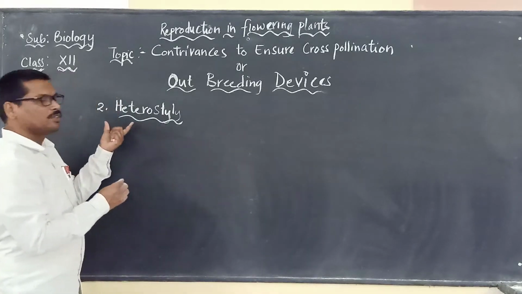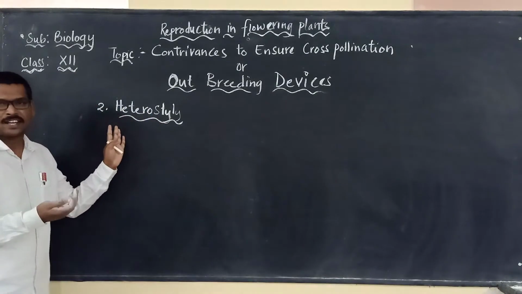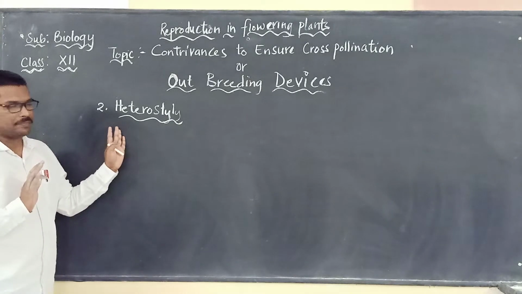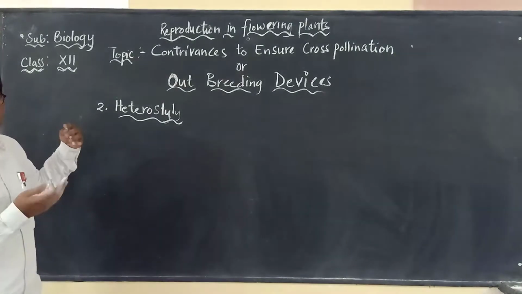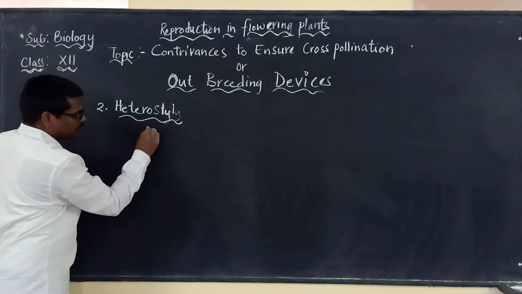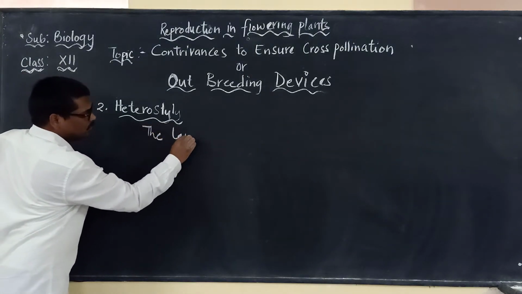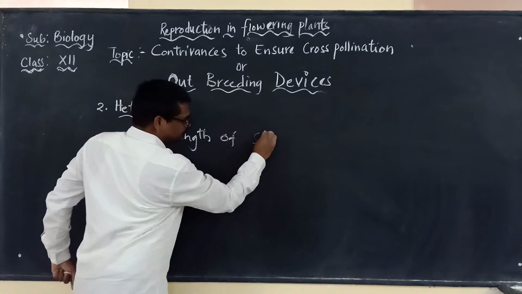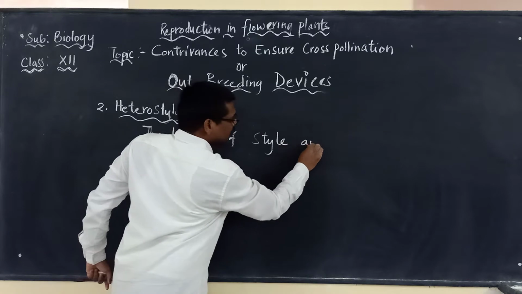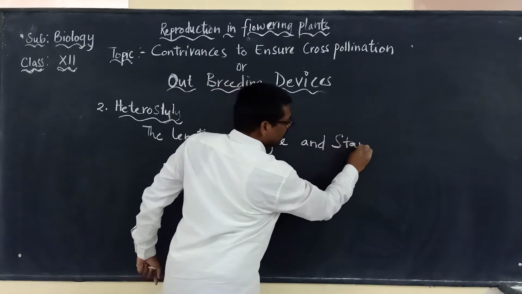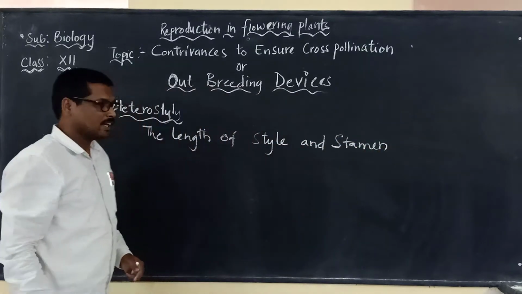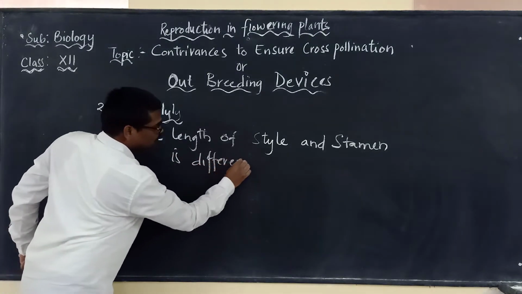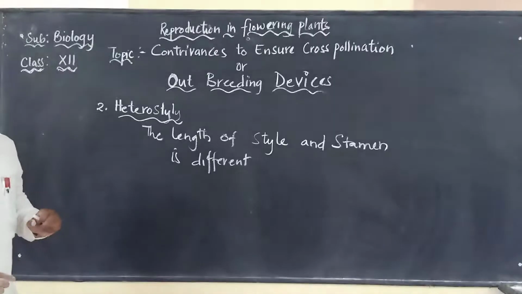The next one we are going to see is heterostyly. This is another adaptation shown in hermaphrodite flowers, which means bisexual flowers. Heterostyly means the length of the style and stamen is different. They are not of the same size.